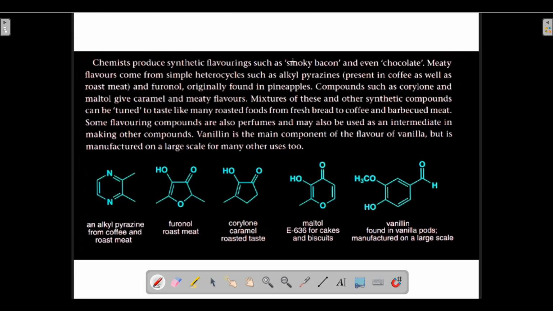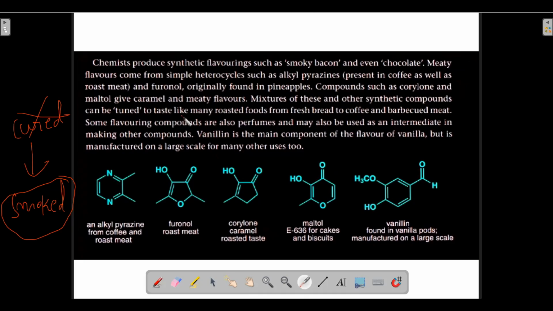Okay, very similar to smoky bacon, but smoky bacon is cured meat also. Smoky bacon is cured first, and after curing it is smoked. But in barbecued meat, it is not cured. Barbecued meat is only smoked. Whereas smoky bacon is cured first and after that smoked. But this is not like that. Barbecued meat is only smoked meat. It is not cured meat.